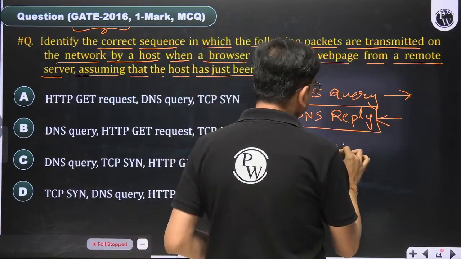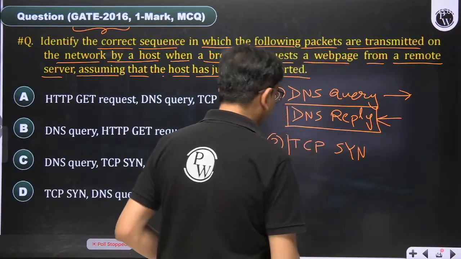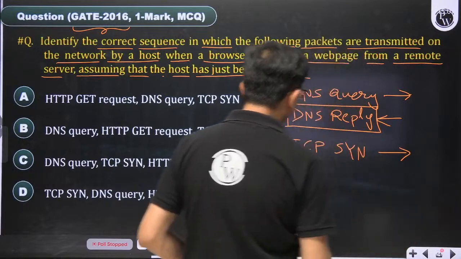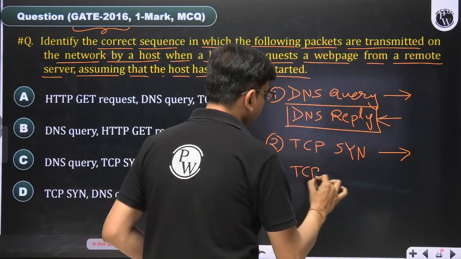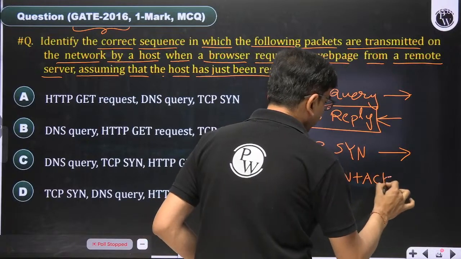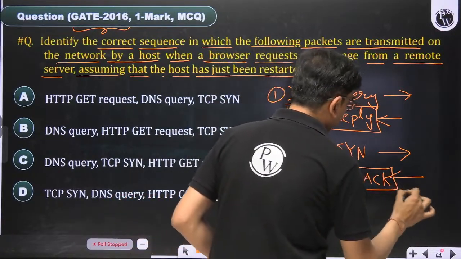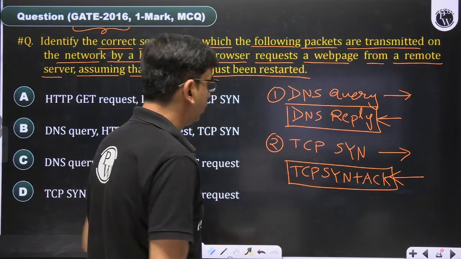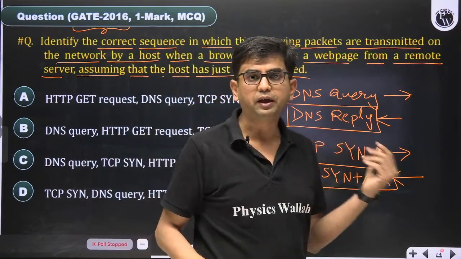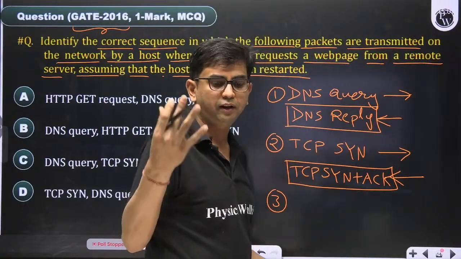So we have to send a TCP SYN packet, and TCP SYN plus acknowledgement arrives. Once the TCP SYN plus acknowledgement has arrived, third we have to make an HTTP GET request for that particular object, the base HTML file, index HTML file.